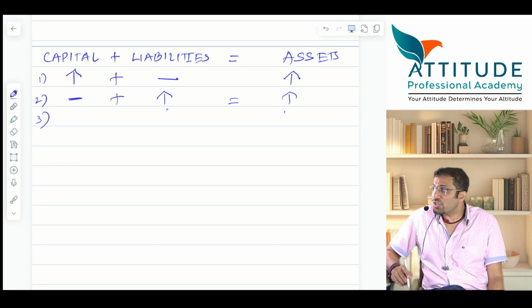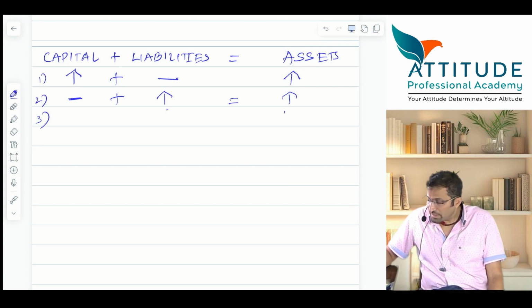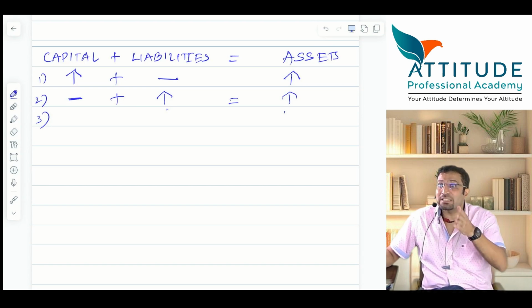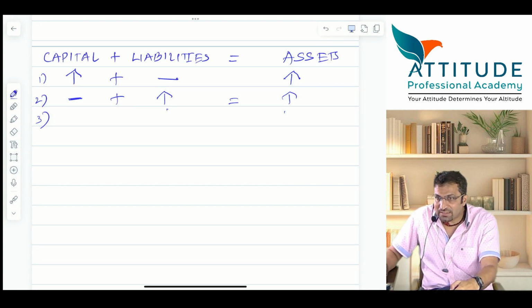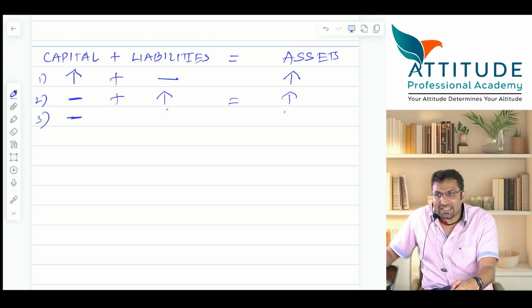Third. Fixed assets purchased for cash. Tell me, will capital increase? No. Capital has no connection here. Cash is an asset within the business. Furniture is also an asset.